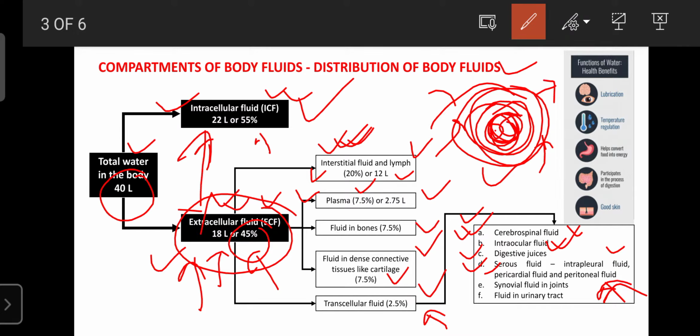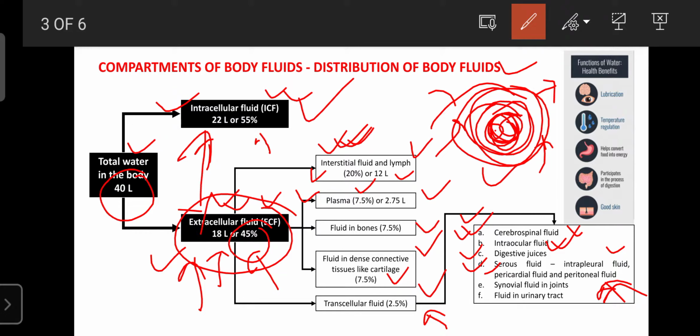With respect to the IV route, it has a good absorption rate, so that's why it also plays an important role in research regarding drug administration, to know the effect of those drugs. So what is the fluid present in the peritoneal cavity or abdominal cavity? That is known as the peritoneal fluid.